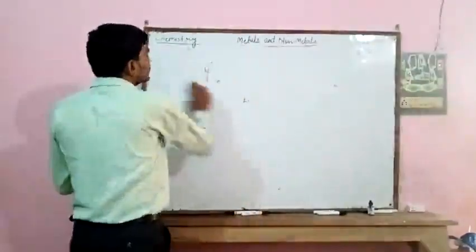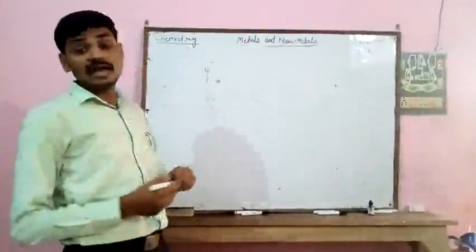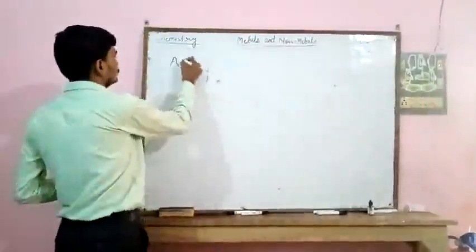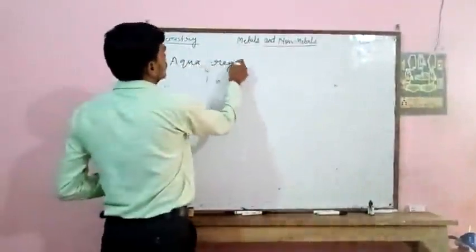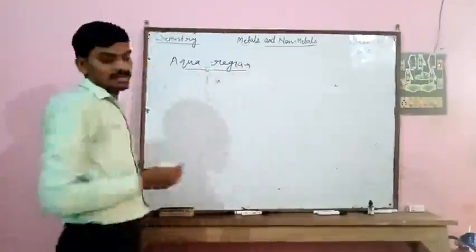Before starting this, first of all we should know what aqua regia is.